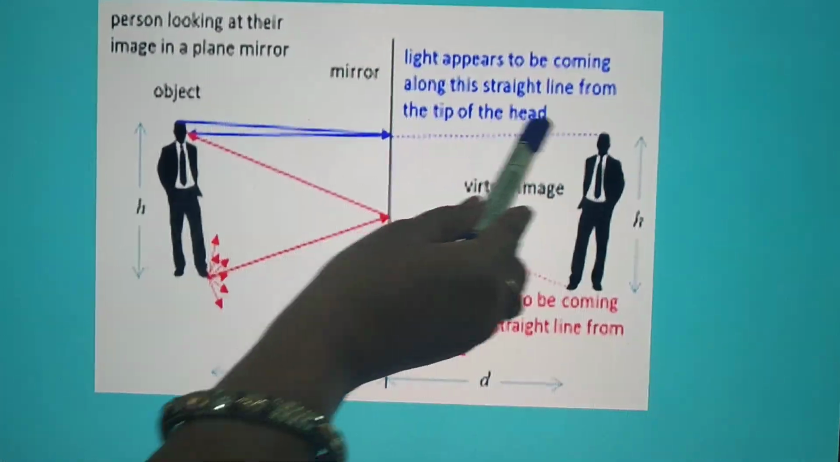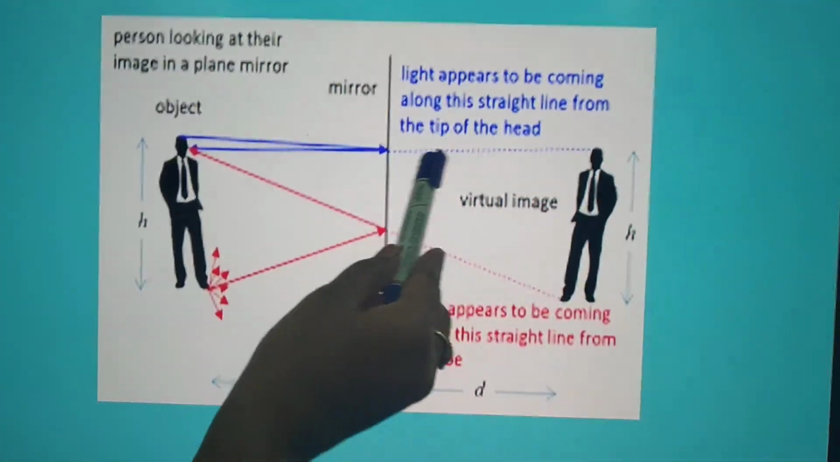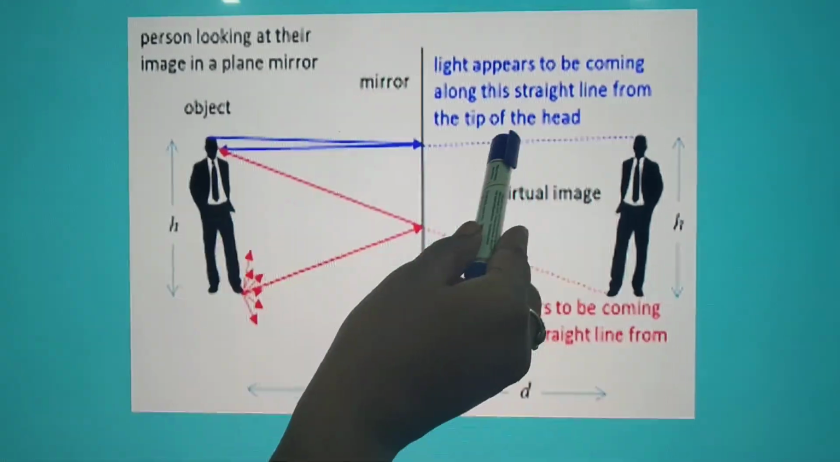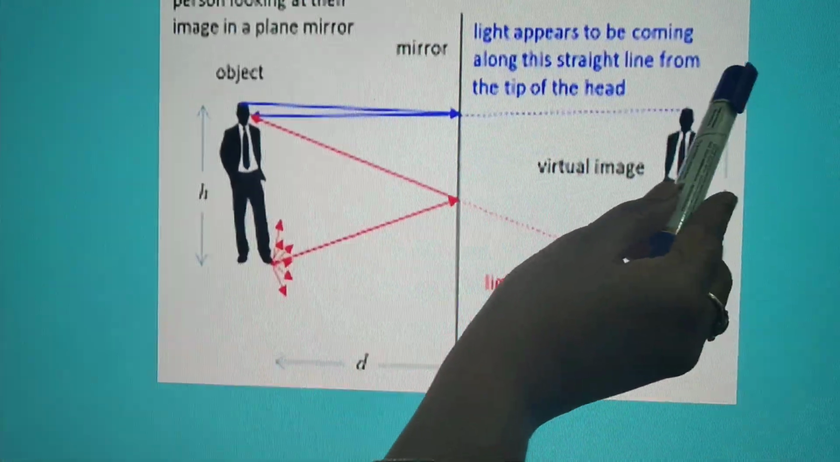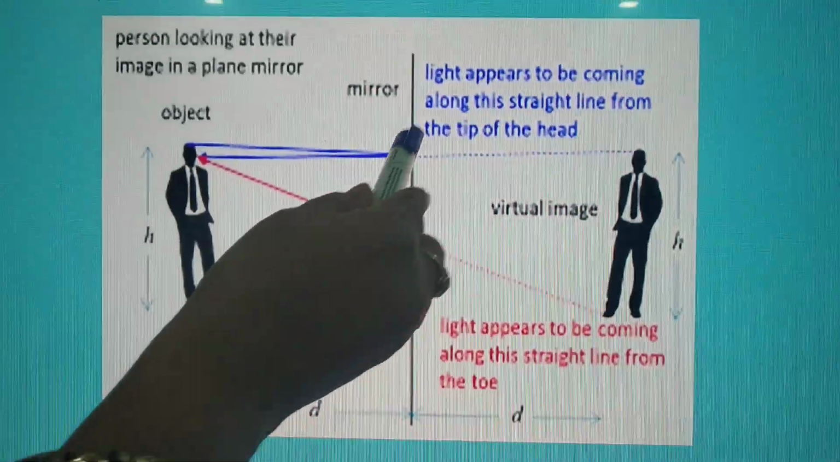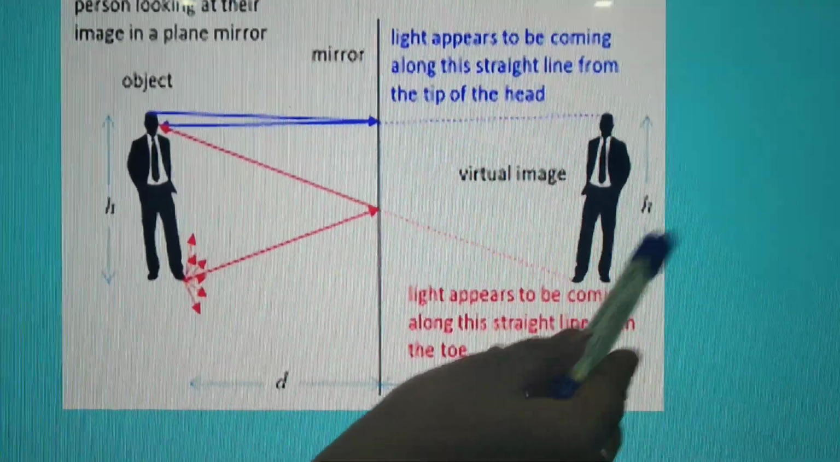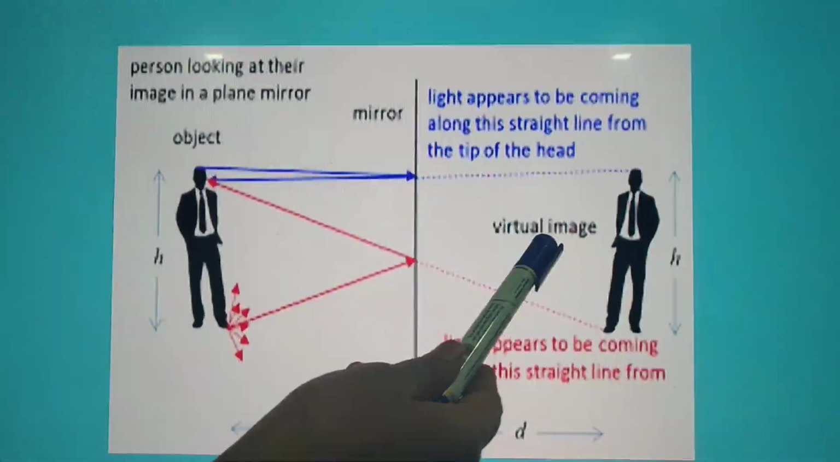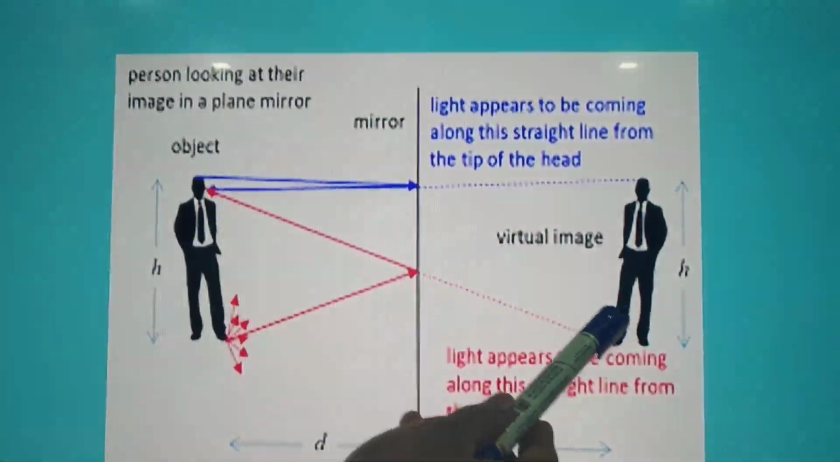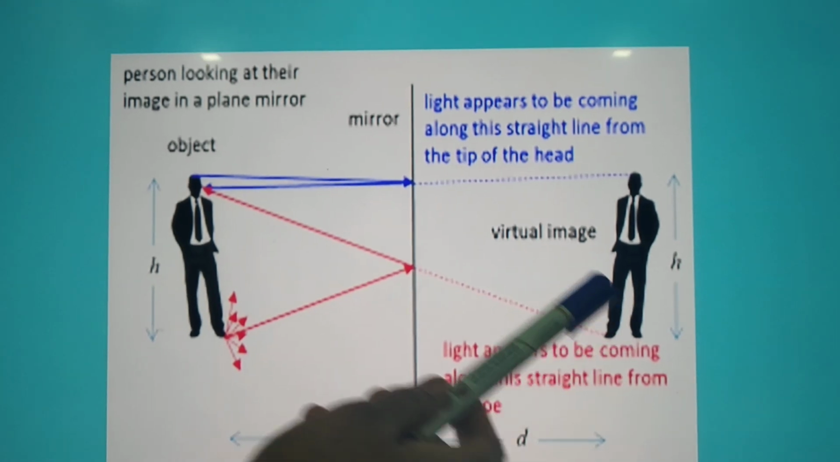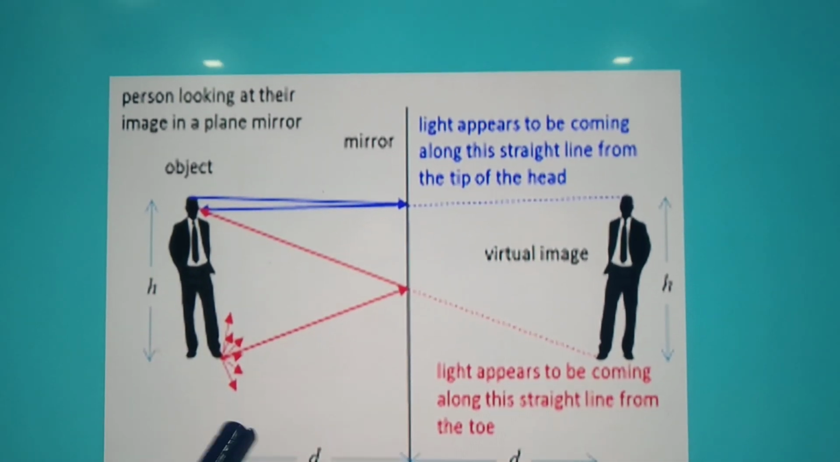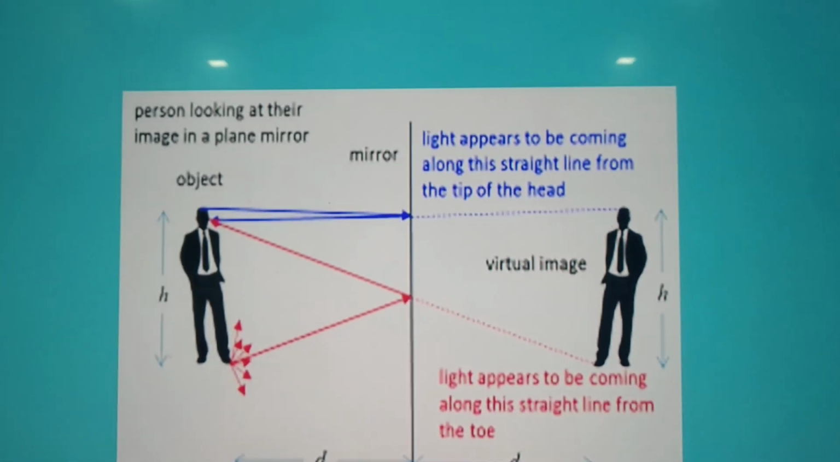So the dashed rays are the rays which we assume, after reflection, go towards the back of the mirror and form the virtual image. Such a type of image is known as a virtual image. So in this way the plane mirror forms a virtual image.